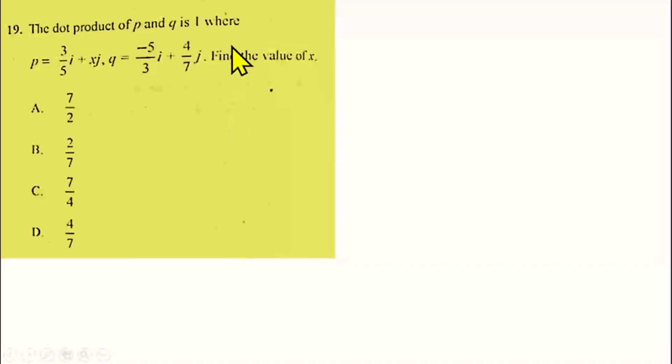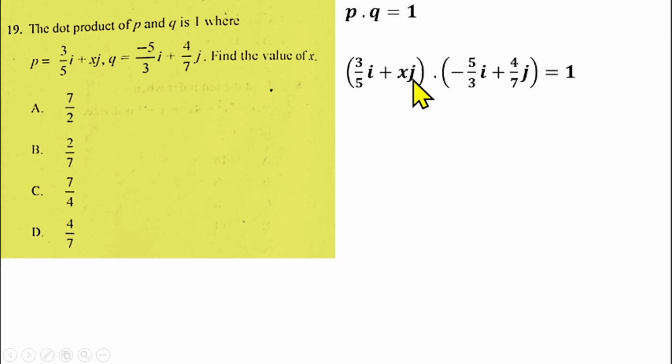Question number 19 is from vector. We are told that the dot product of P and Q is 1, where vector P is this and vector Q is this. You have to find the value of x. So you have to find the dot product of vector P and Q, and the answer is 1. That will enable us to find the value of our x here. If you find the dot product of this, I will multiply i by i, j by j. Because if you do i times j, that will give us 0. So you don't need to go back. You can just do i times i, j times j straight away, because this is a dot product.